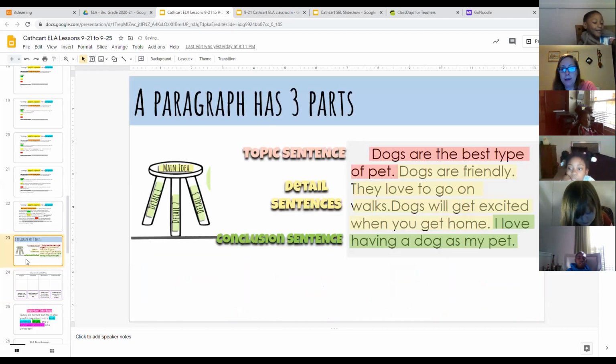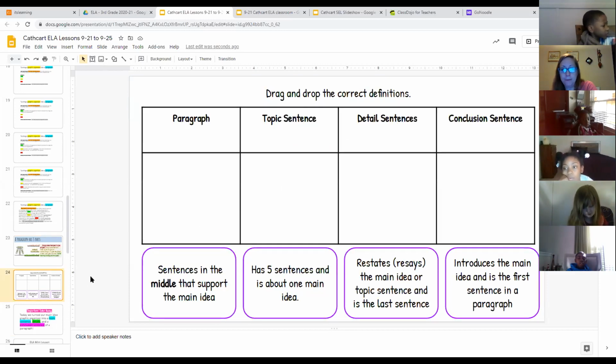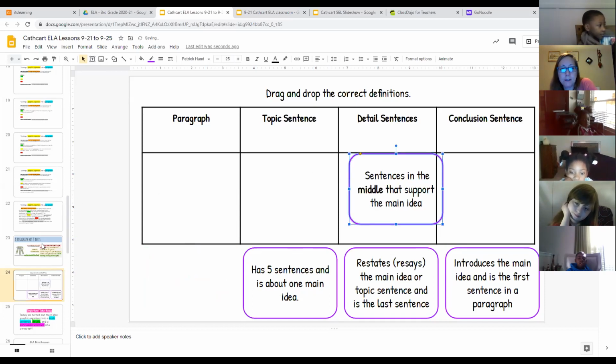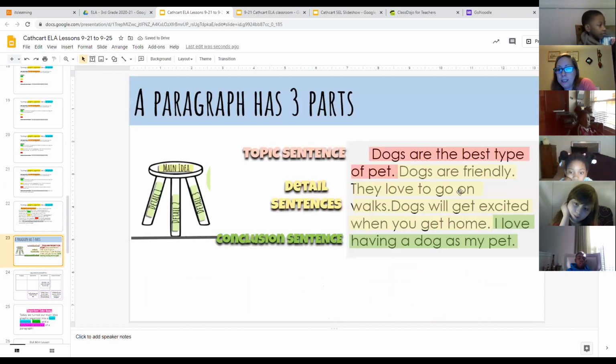So remember, let's see if we can figure out by reading the definition what the paragraph parts are. And they're out of order. We'll click and drag. Who thinks they know what part this is? Sentences in the middle that support the main idea. What do we call those? Yes, Colby. Detail sentences. Beautiful. Those are our supporting details that go in the middle. Wonderful.